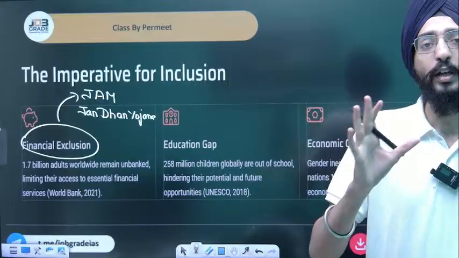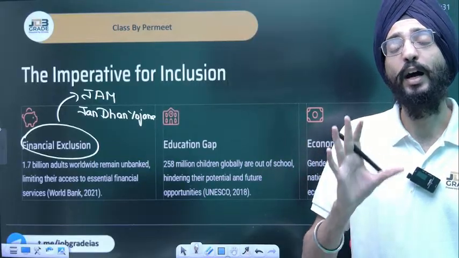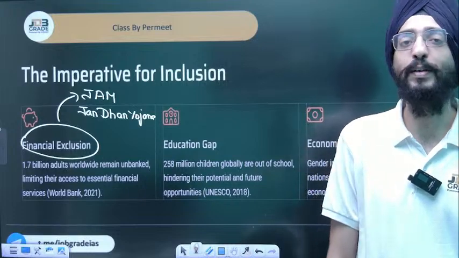Literacy is good. India's literacy on average is 80.6%, so 80.6% of people are literate in India. But financial literacy is very poor.